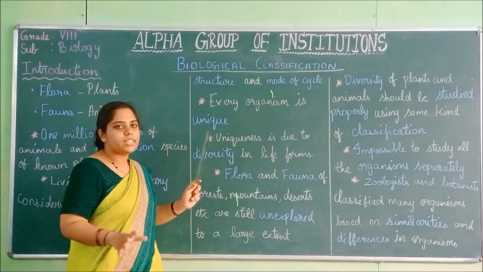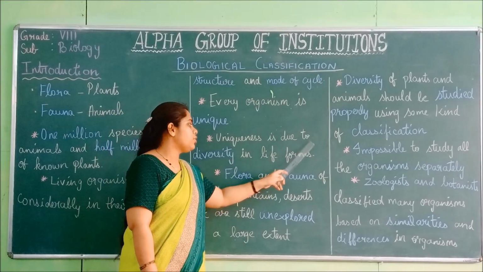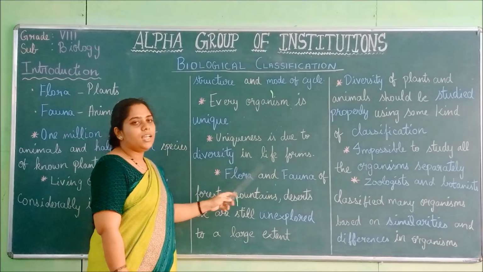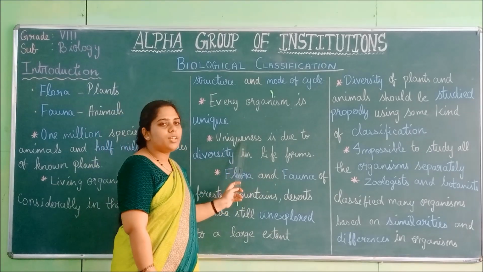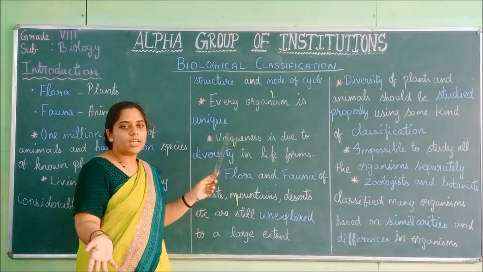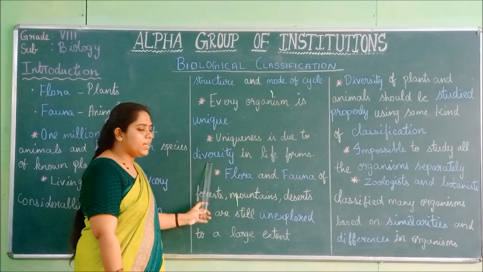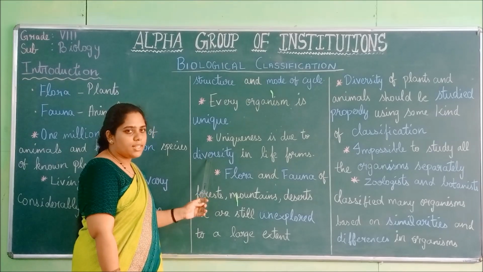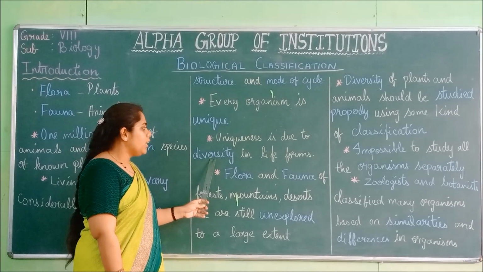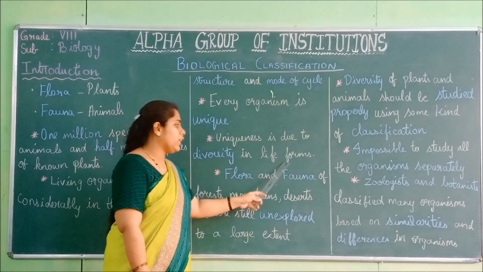This uniqueness is due to diversity in life form. Why are they unique? Because due to diversity, there are different types of organisms. That is why it is called diversity. Since there are many kinds of life forms, uniqueness is due to diversity in life forms.